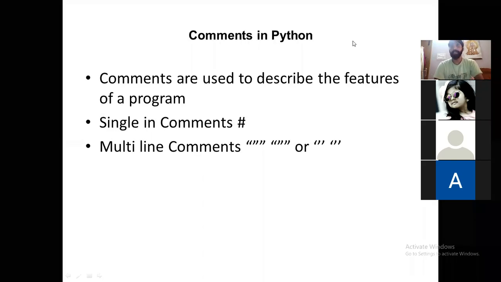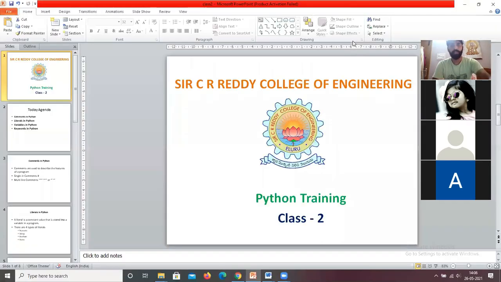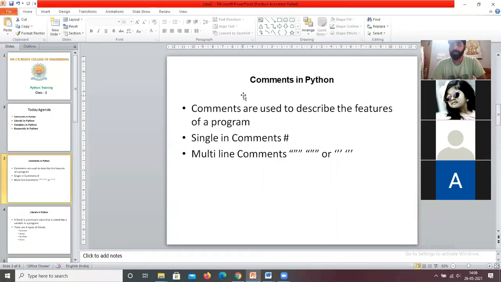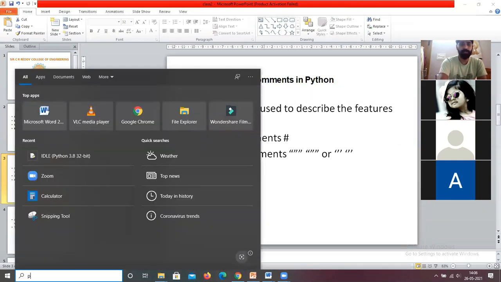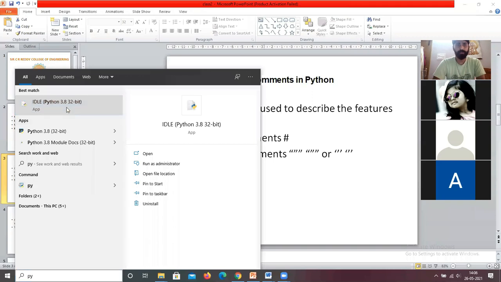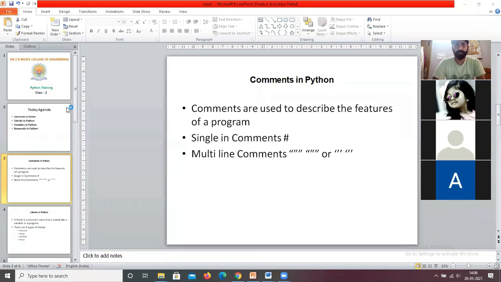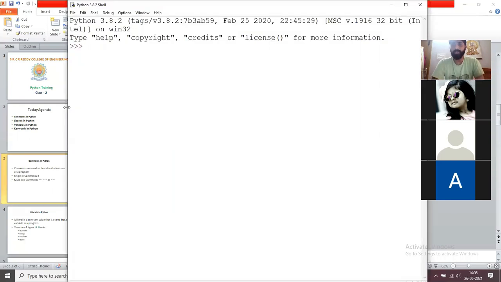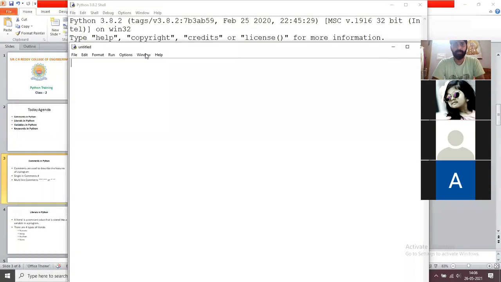Comments in Python. What is the purpose of a comment? Let us discuss it with one example. Normally, comments are used to describe your program. So let us write one program.